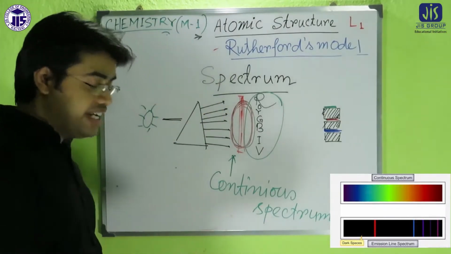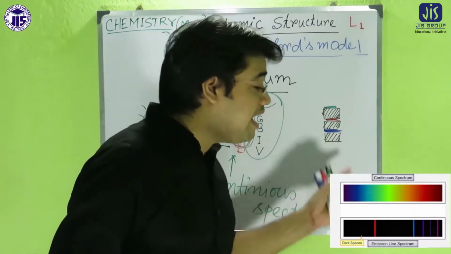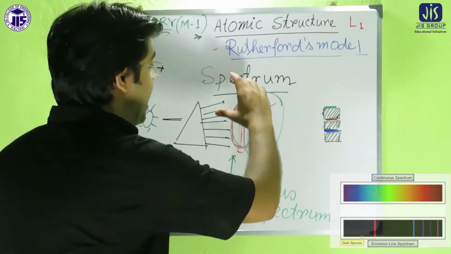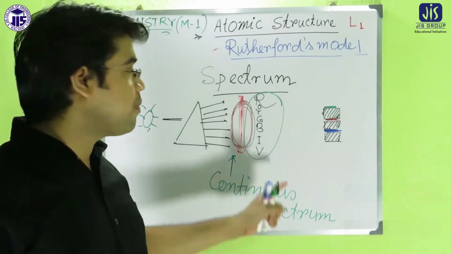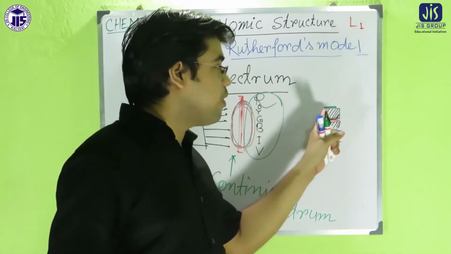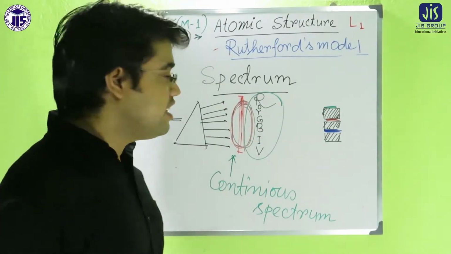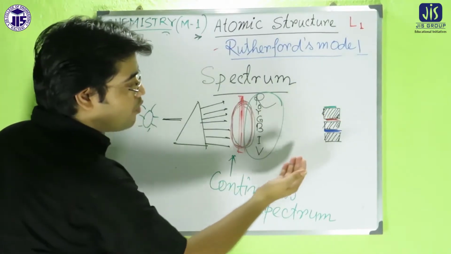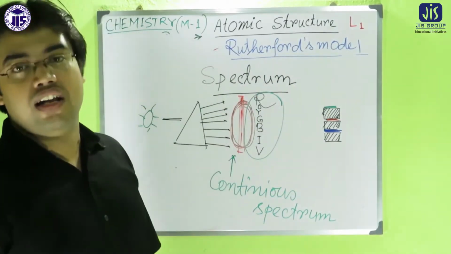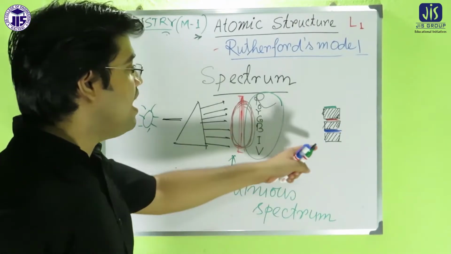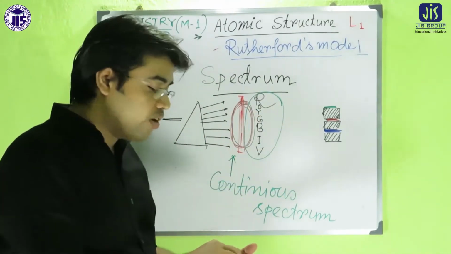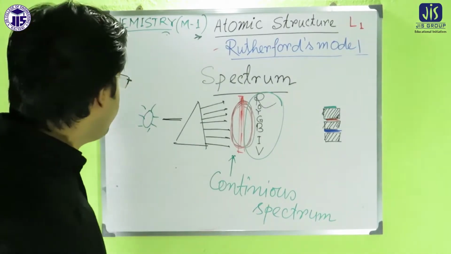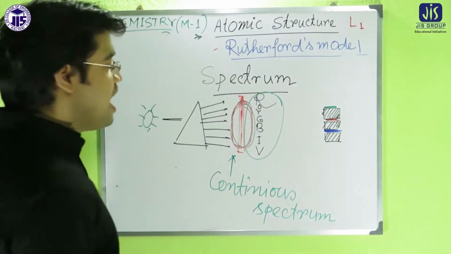Here we get one line at a time, instead of a band of colors overlapping with each other. Why are we getting lines in one case and a band of colors in the other? What is the difference between the two? Both continuous and discontinuous are emission spectra. Why is it called an emission spectrum?